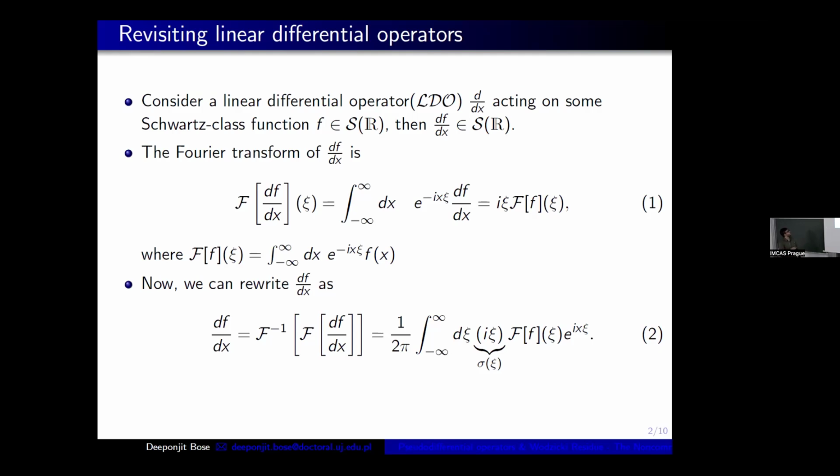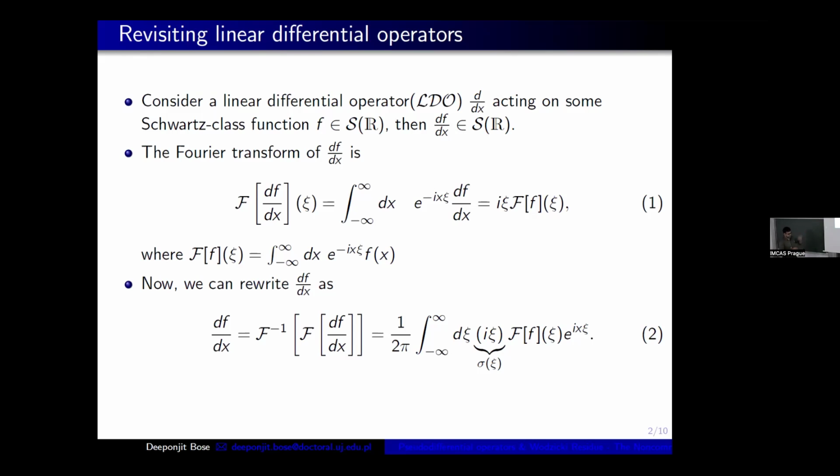Yeah, Schwartz class function, because I'm doing the Fourier transform. For all functions, the Fourier transform may not exist. That's why I'm assuming it to be a Schwartz function, such that asymptotically it will rapidly decay. It will decay faster than any polynomial of x. So that's why I specified the Schwartz function.